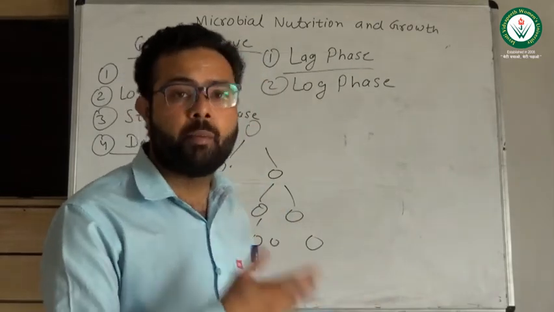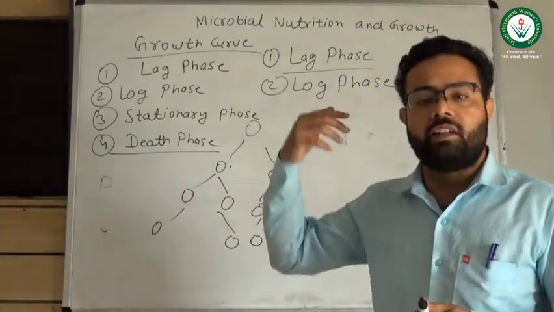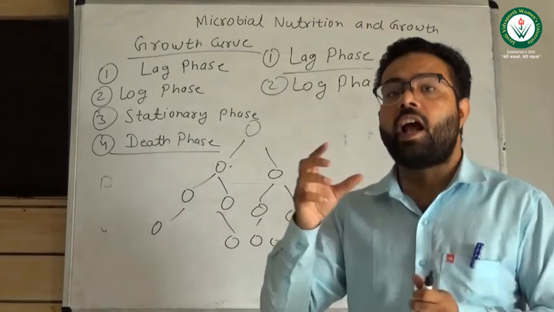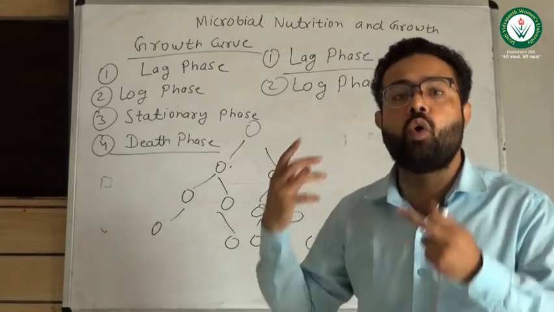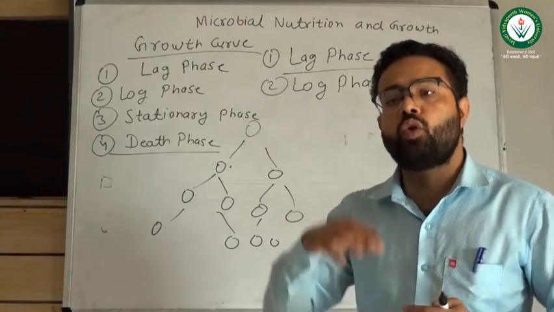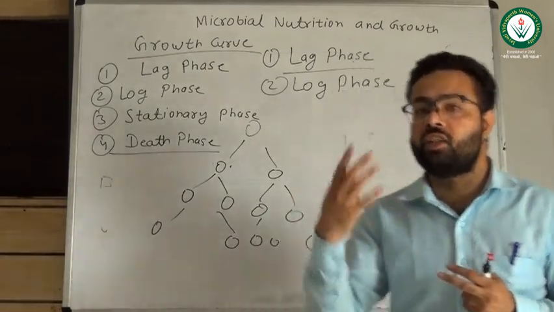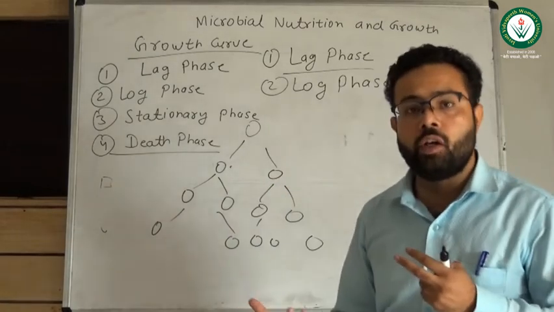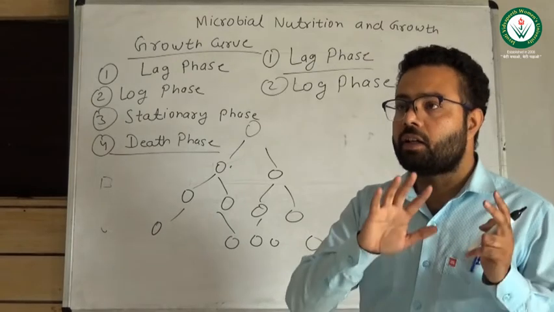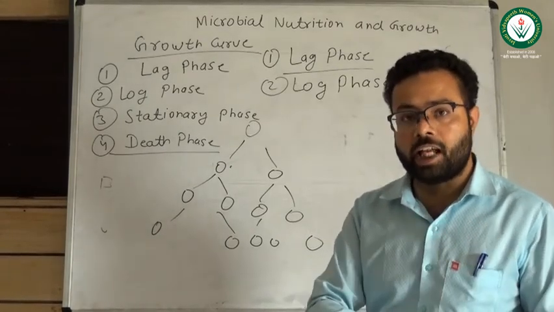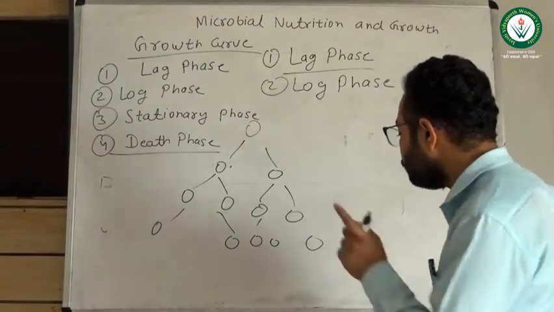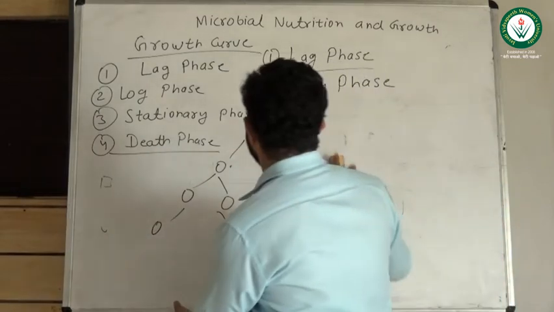So what actually happens in the log phase by which they can divide? The media is rich and contains all the nutrients, and the number of cells is small. So microorganisms start utilizing those nutrients from the media, and they divide exponentially. After completion of the exponential phase, the amount of nutrients will also decline. So the next phase is the stationary phase.